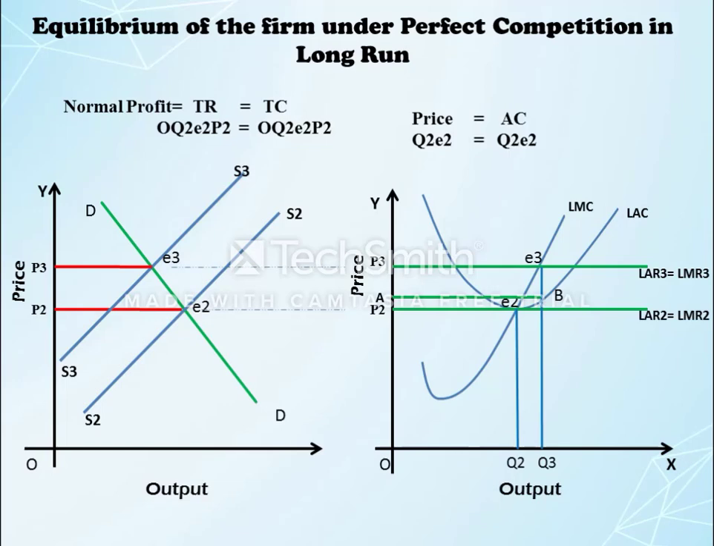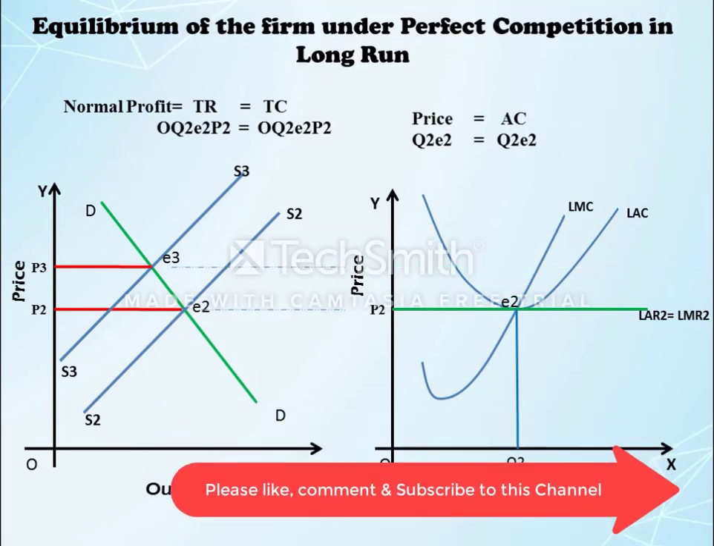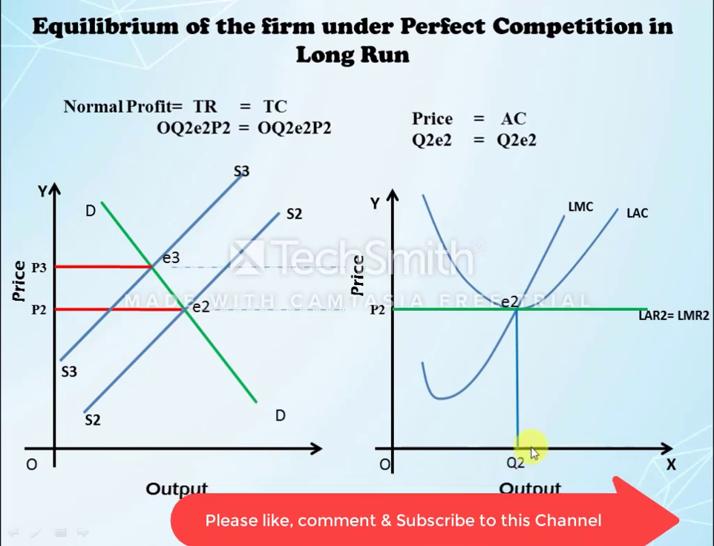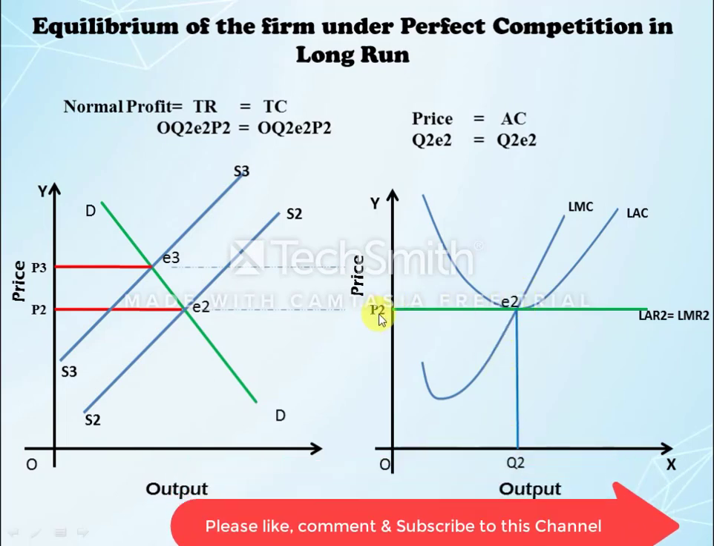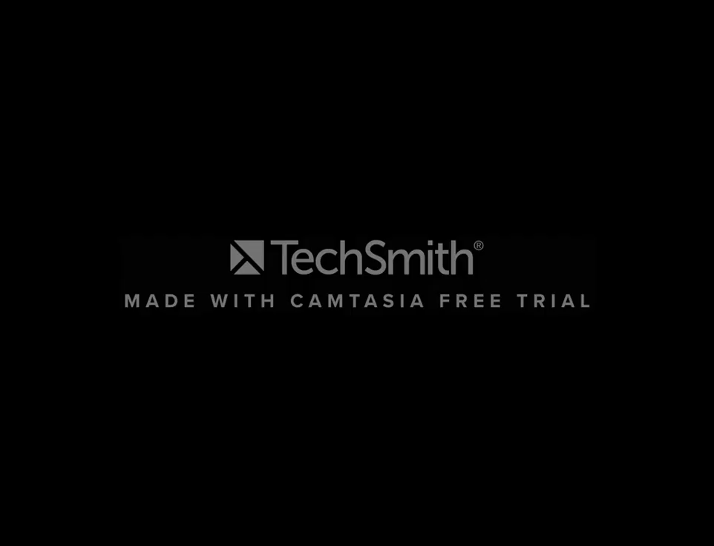At point E2 the firm's total revenue is equal to total cost, because the area of total revenue is OQ2E2P2, and the area of total cost is also the same, that is OQ2E2P2. It means the firm's total revenue is equal to total cost. It means ultimately all the existing firms will earn only normal profit. So in the long run, all business firms earn only normal profit in perfect competition, because one of the important features is free entry and free exit, which gives normal profit to every business firm in perfect competition.